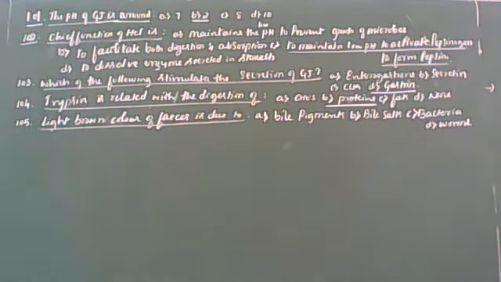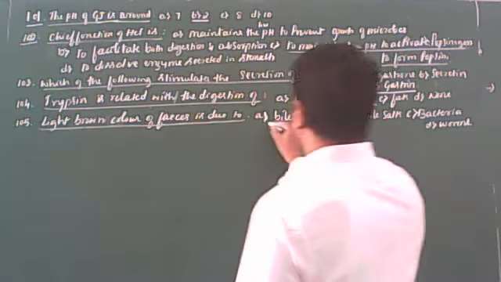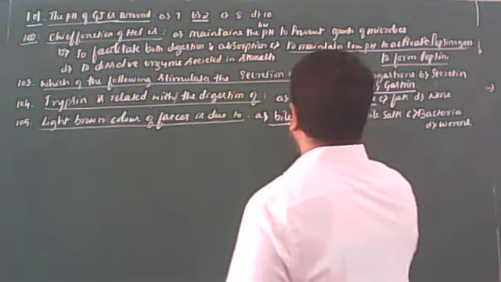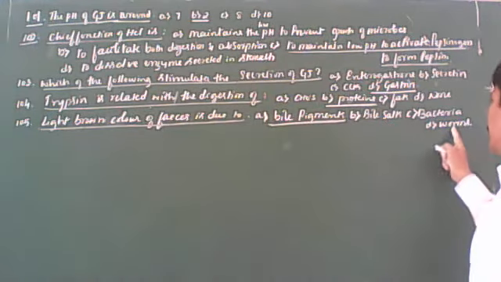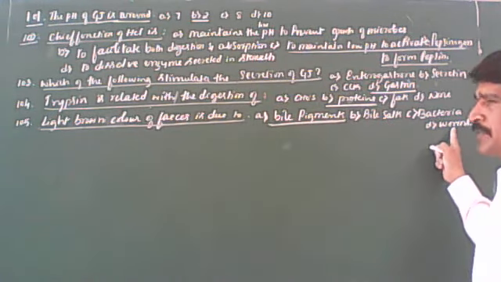You know that the bile pigments only give color to the feces as well as the bile juice. So that is why, without second thought, you can select the bile pigments. Bile salts are meant for emulsification, and bacteria and worms can't give color to the feces. That you should remember here. So light brown color of the feces is mainly due to the bile pigments like bilirubin and biliverdin. So that you should keep in mind.